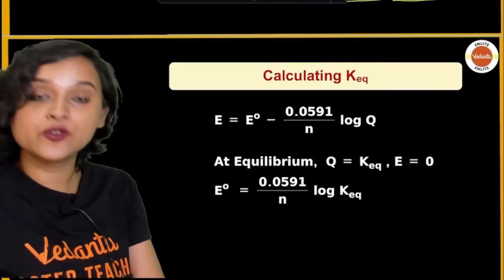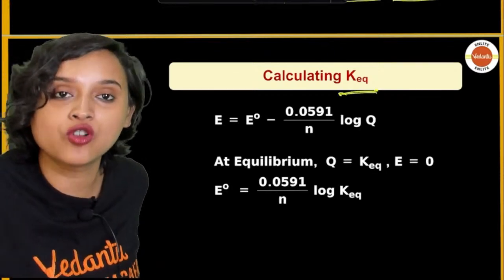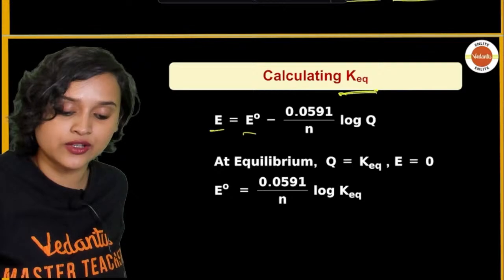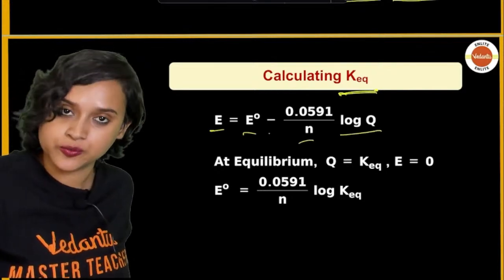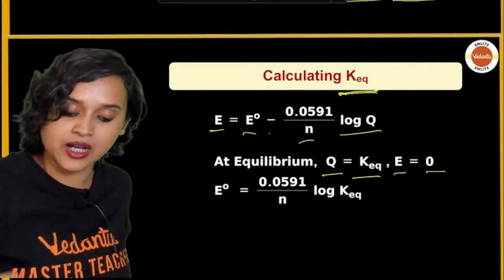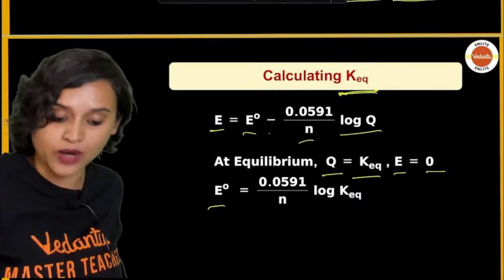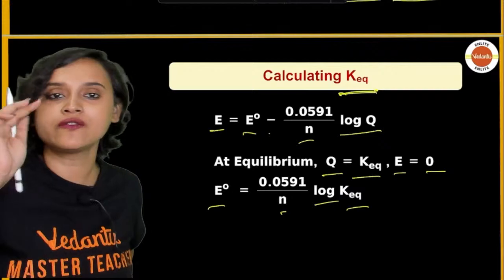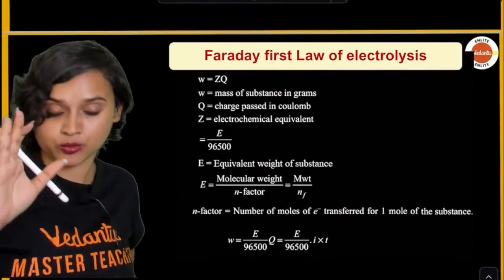Alright, now if you want to calculate KEQ, the equilibrium constant, how will you do it? E is equal to E naught minus 0.0591 by n log of Q. At equilibrium, Q will become KEQ and E will become 0. So it will become E naught is equal to 0.0591 divided by n log of KEQ. Got it? Yes, these are all the important formulas, guys.